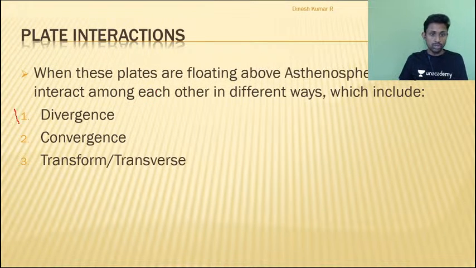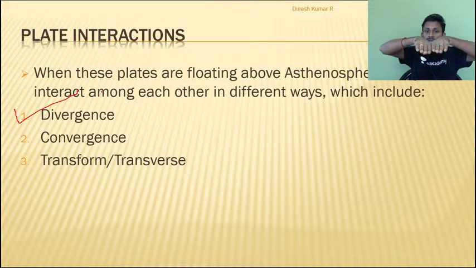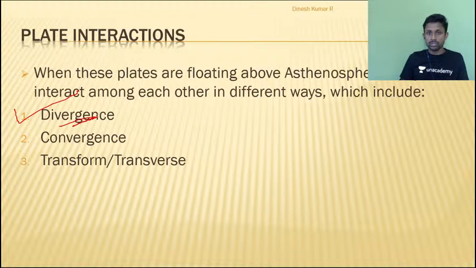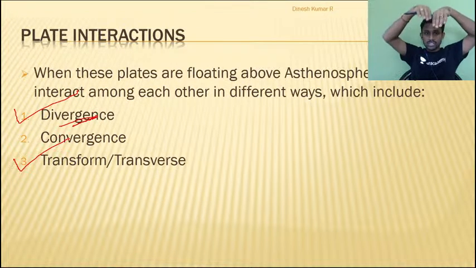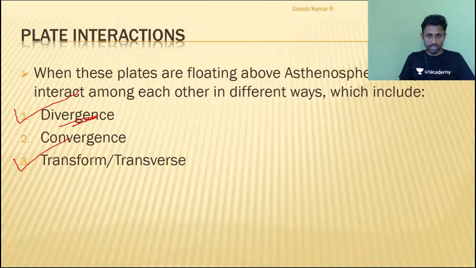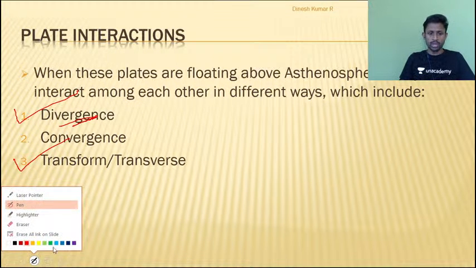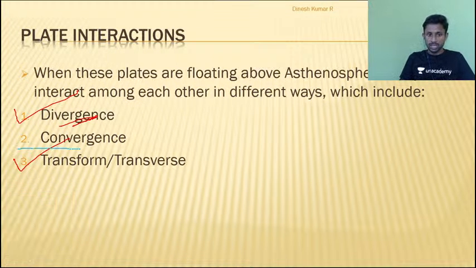One is divergence. What was divergence? Do you remember? We talked about it yesterday. In the last class, we clearly understood that whenever 2 plates are moving away from each other, that is referred to as divergence. And we have discussed this also in the last class, that whenever 2 plates are sliding past each other, that is referred to as transform boundary interaction. And today we are going to start with the most important interaction, I will say, that is convergence.